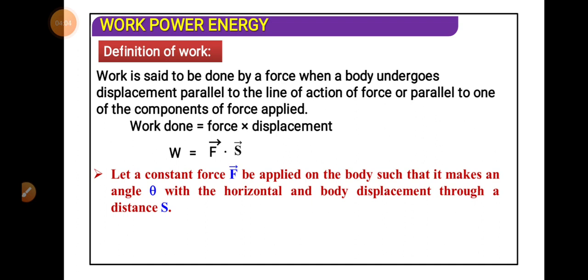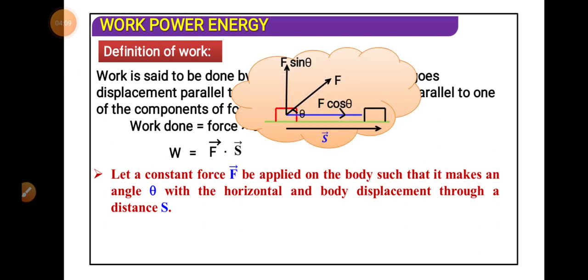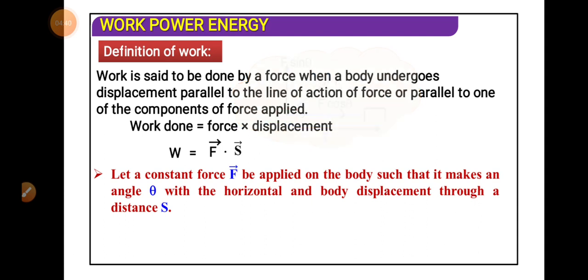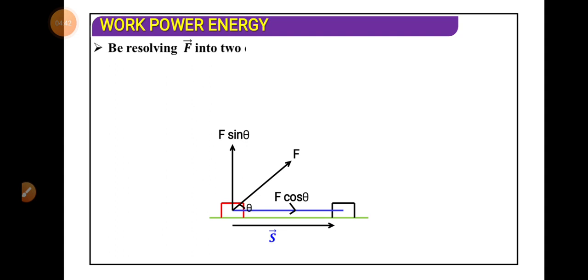If I elaborate the expression, an F cos theta term will come over here. In the picture you are seeing two blocks, and the force is oblique. In the direction of displacement the force is F cos theta. So the magnitude of the work will be equal to the product of the component F cos theta into displacement in that direction. So the expression becomes like this.